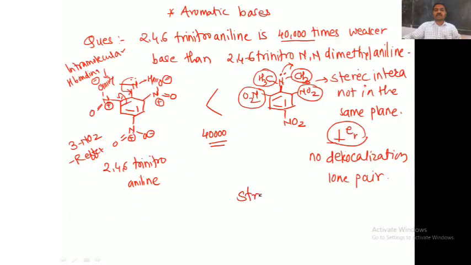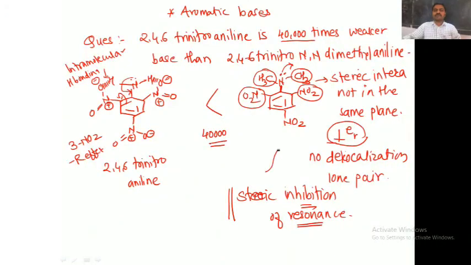So this effect is called steric inhibition of resonance. Due to steric interaction, resonance is inhibited. This is called steric inhibition of resonance. This steric inhibition of resonance is present in the case of 2,4,6-trinitro-N,N-dimethylaniline. Therefore, 2,4,6-trinitro-N,N-dimethylaniline is 40,000 times stronger base than 2,4,6-trinitroaniline. So these are the examples of aromatic bases.